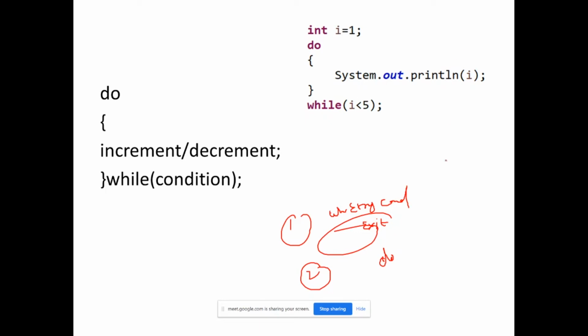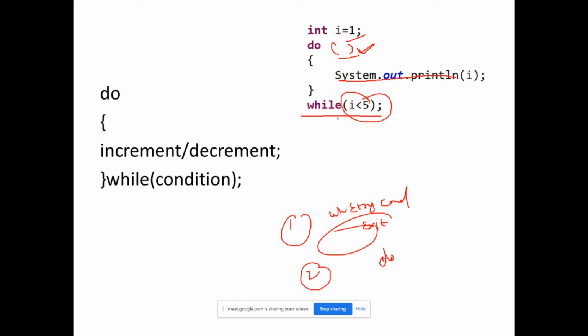Just because, guys, the initialization part is at the first stage, right? And there is no condition check in the initial stage of the do while loop. So the do while loop just started and it came inside and it has printed i, right? After that part, only then the while condition was checked.